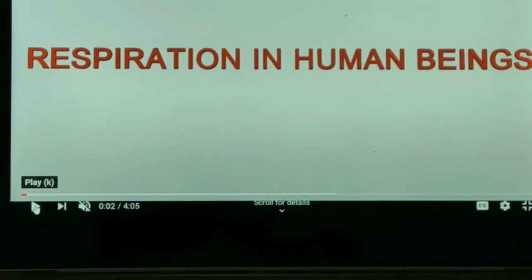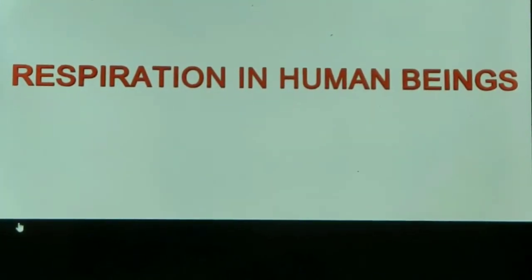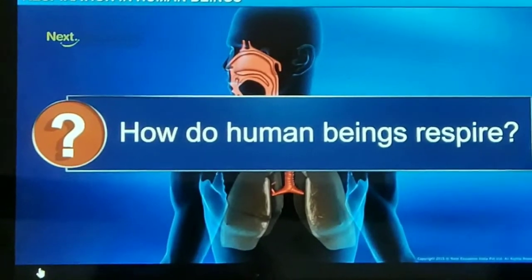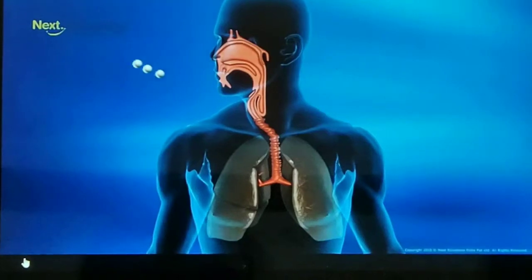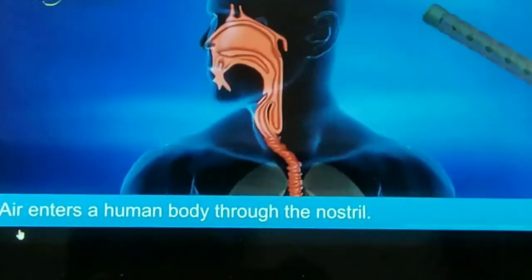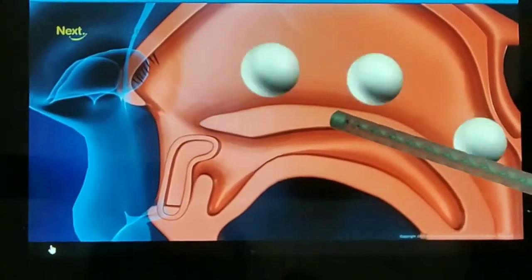Next topic is respiration in human beings. In humans, the respiratory system is composed of a pair of lungs. These are attached to a system of tubes which open on the outside through the nostril. Air is taken into the body through the nostril.